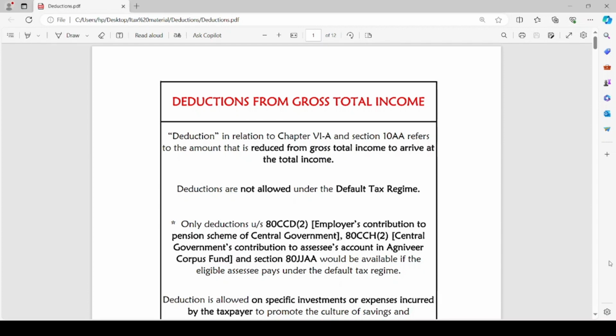So deductions in relation to chapter 6A and section 10A of Income Tax Act refers to the amount that is reduced from gross total income to arrive at the total income.